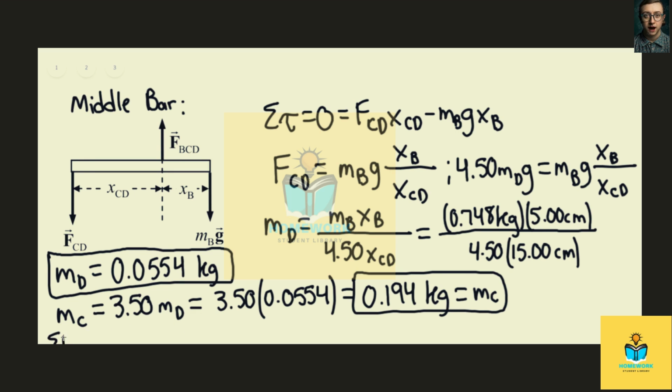Sum of forces in the y direction equals force sub bcd minus force sub cd minus m sub b g. Now here, my apologies, this is just the sum of the forces, so we don't have to multiply it by any length.